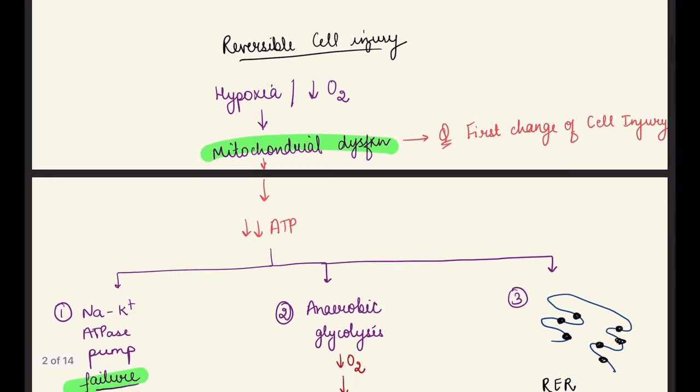Now first, the reversible cell injury. Reversible cell injury means that if the causing agent is removed, then the cell again acquires its normal position. That is reversible cell injury.